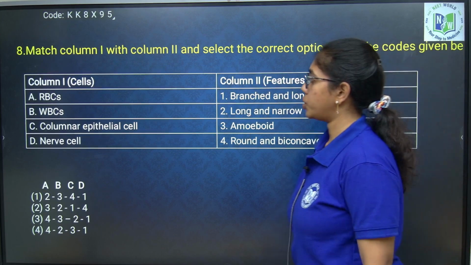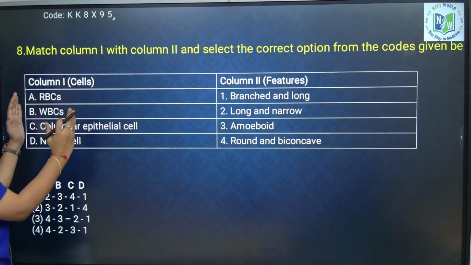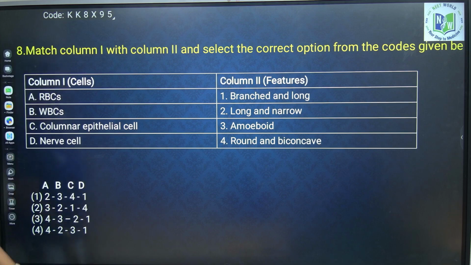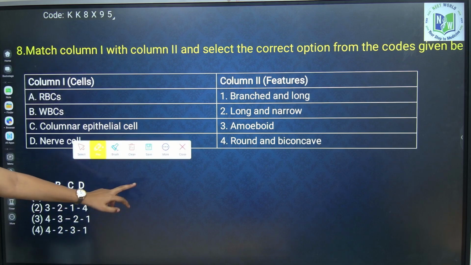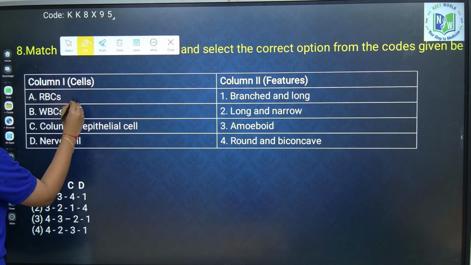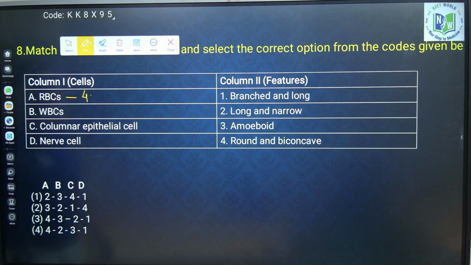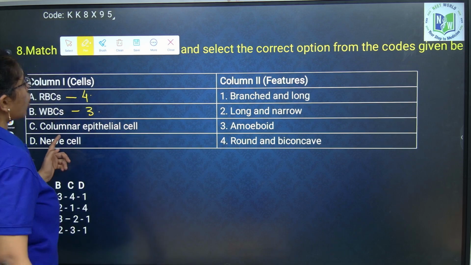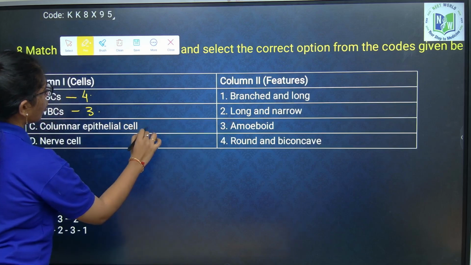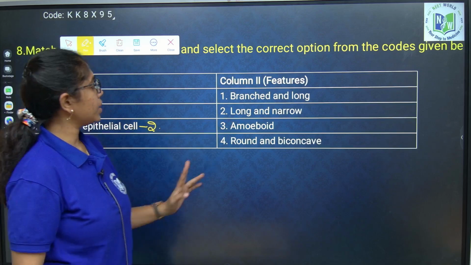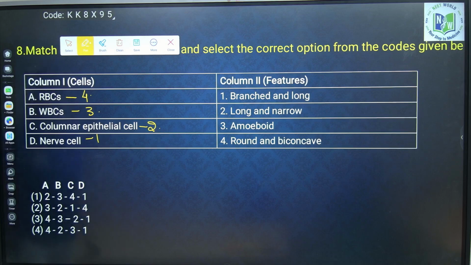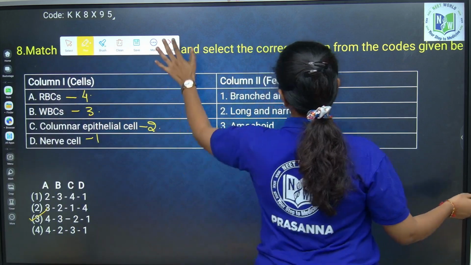Yes, the eighth question, where cells are given in column 1, shape is given in column 2. RBC. RBC are what? Round and biconcave. RBC is what, beta? 4. Round and biconcave. WBC, amoeboid, option 3. Columnar epithelial cells, long and narrow, option 2. Nerve cell, which is the longest cell, branched and long, option 1. So, what is the correct option? You tell me. 4, 3, 2, 1. Yes. Now, the next question.